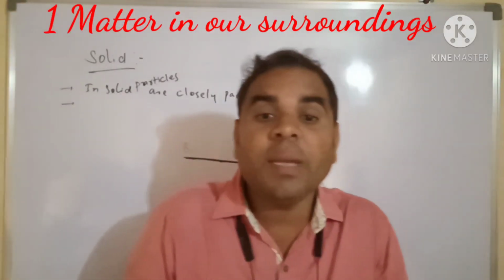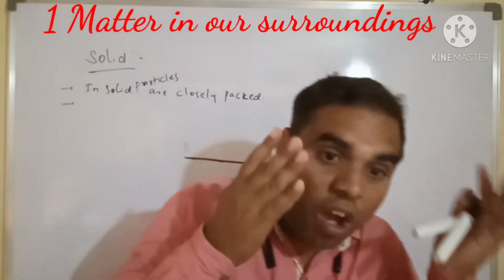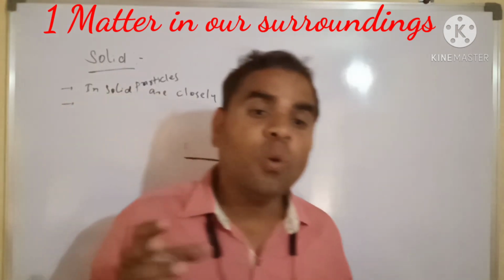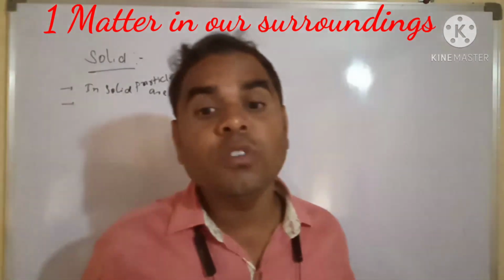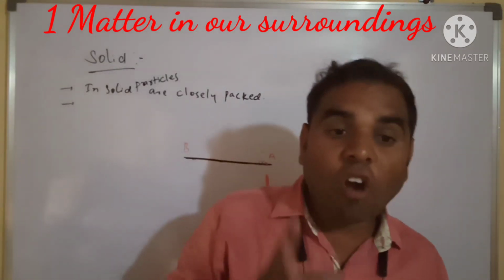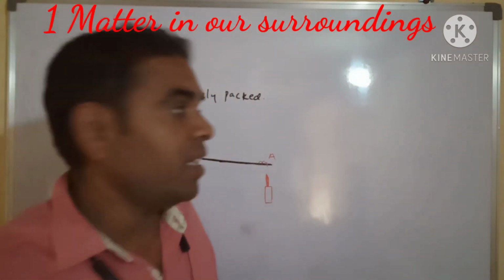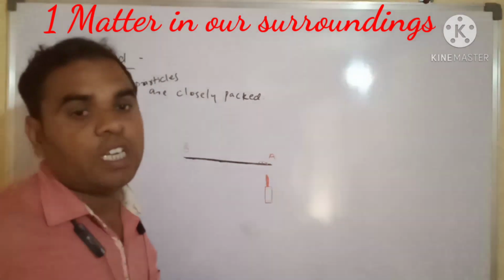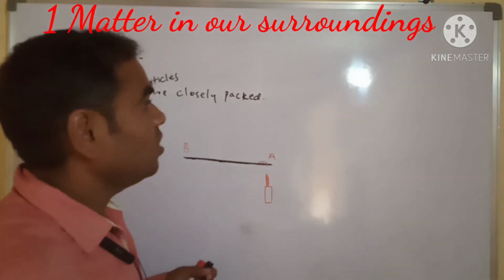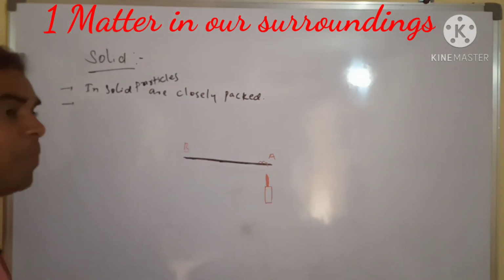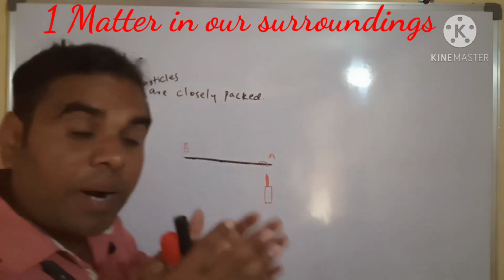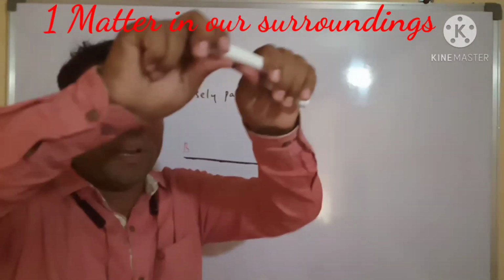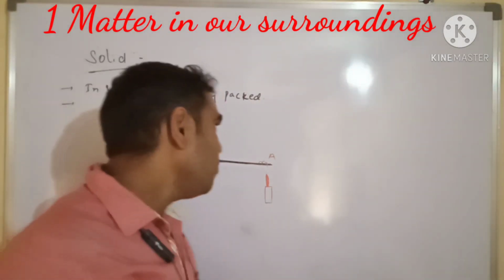Solid has a fixed shape because the particles of solid are closely packed. That's why they are closely packed and their positions are fixed due to the strong force of attraction between them. See, between them the strongest force is there. See, this wall is there. We can't break it because between the particles the strongest force is there. See, this marker is there. We can't break this line.